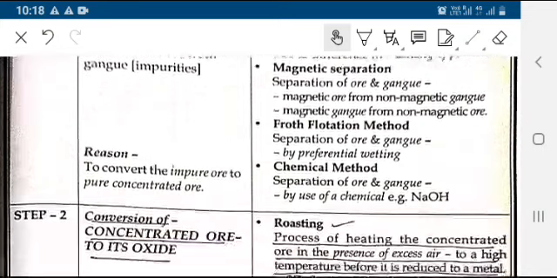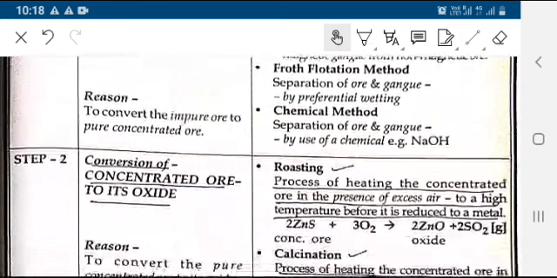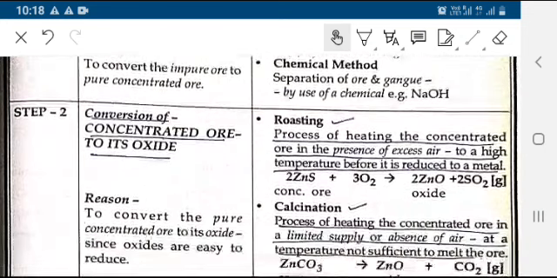Froth flotation method. What is the froth flotation method? Separation of ore and gangue by preferential wetting. In this we use pine oil, so the pine oil is used to remove the impurities. Chemical method is also applied. Separation of ore and gangue with the help of various chemicals, one of them being NaOH.